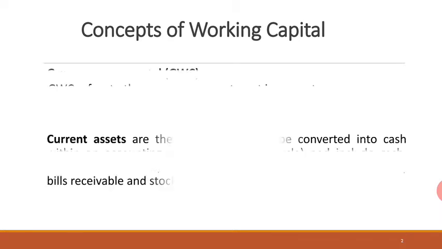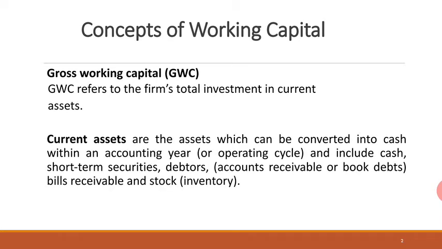So, working capital can be of two types. One is gross working capital, another is net working capital. Now, what is gross working capital? Gross working capital refers to the firm's total investment in current assets. So, in simple words, gross working capital is nothing but current assets. So, gross working capital is equal to current assets.